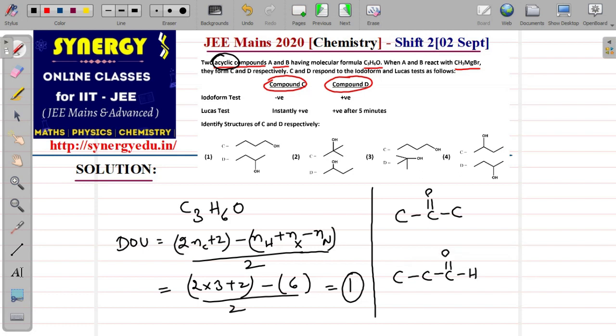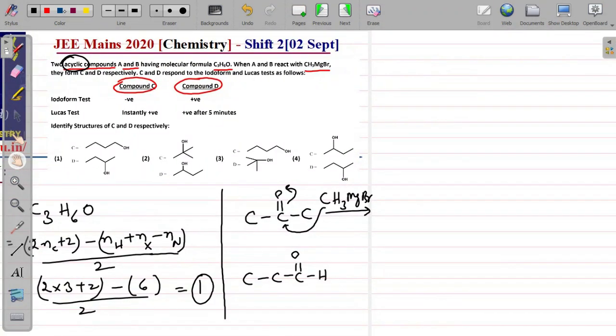So one of them must be A, the other one must be B. When it reacts with the Grignard reagent and is followed by hydrolysis, you will get an alcohol. What is the alcohol formed here? CH3OH is a tertiary alcohol.